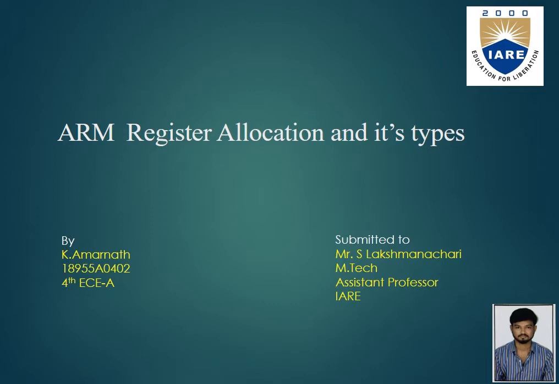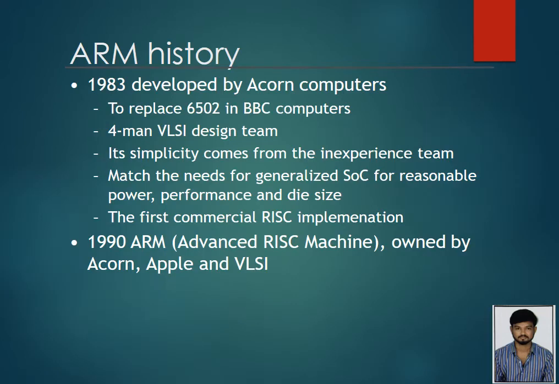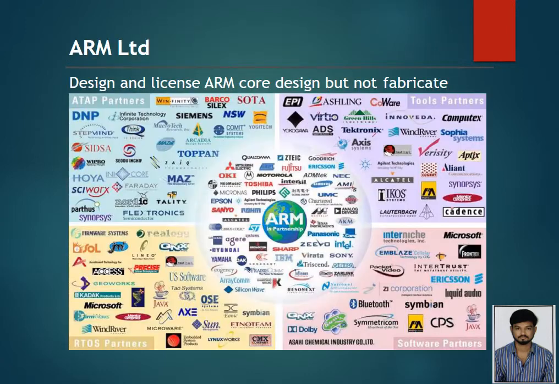Today we are discussing ARM register allocation and its types. First, I am taking ARM history. In 1983, it was developed by Acorn Computers to replace the 6502 in BBC computers. The four-man VLSI design team's simplicity came from an inexperienced team. In 1990, Advanced RISC Machines was owned by Acorn, Apple and VLSI.